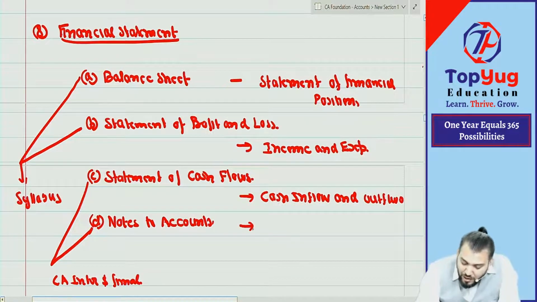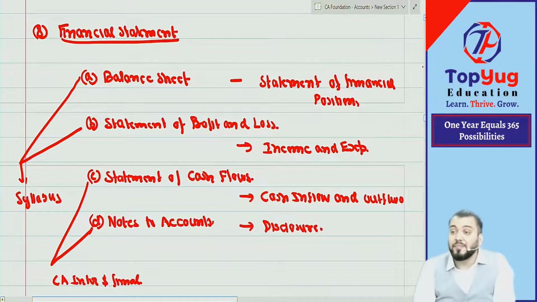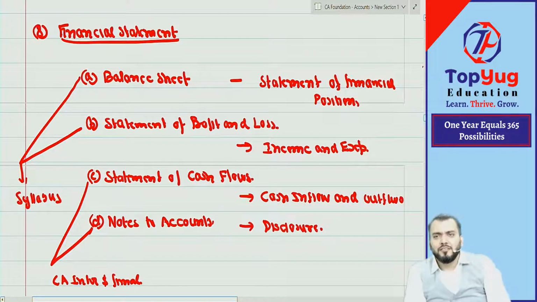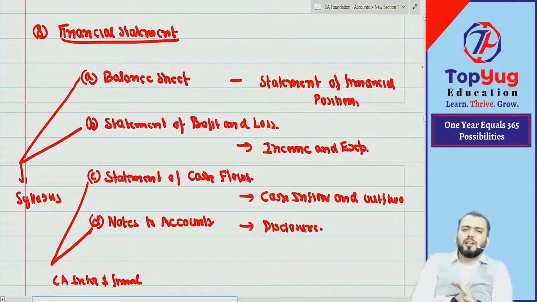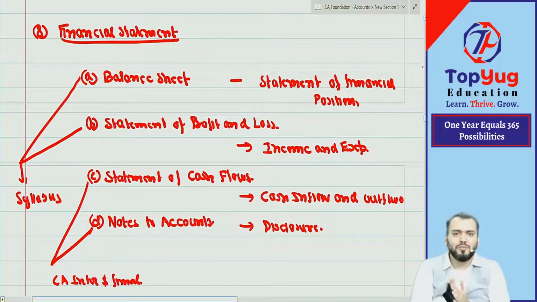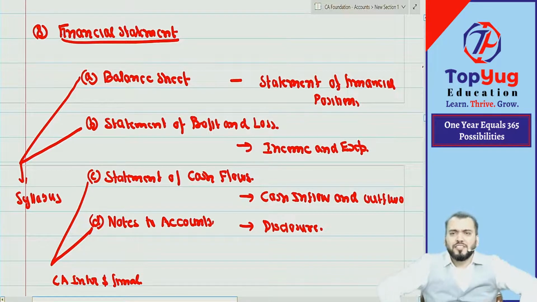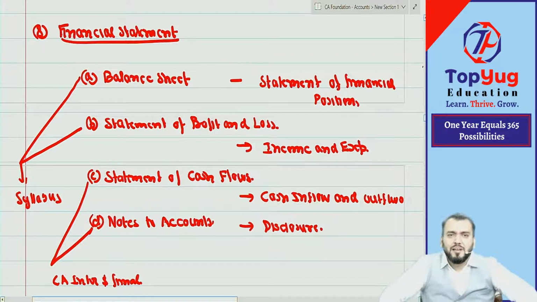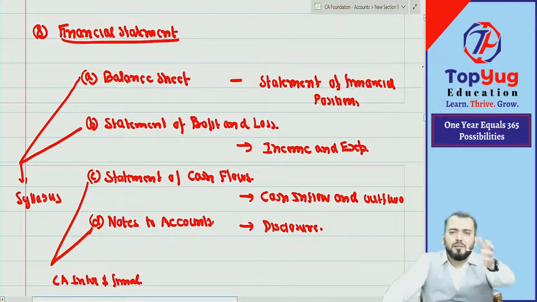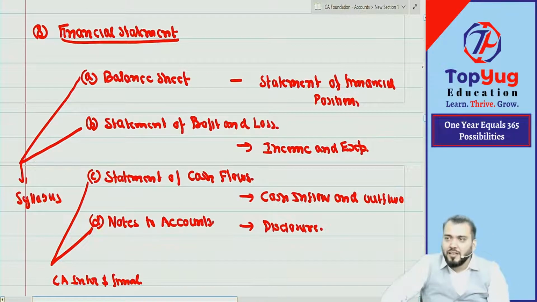And the last, notes to accounts, is required for disclosure purposes. Disclosure is very important. But you'll understand the importance of the disclosure part not in CA Foundation, but at CA Inter and CA Final level. Understood? I will give a simple example about disclosure. Suppose I am doing business, and I have many assets and I have taken a loan from a bank of rupees 200 crore.